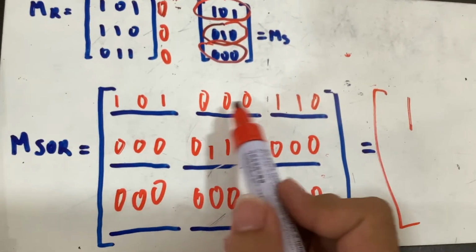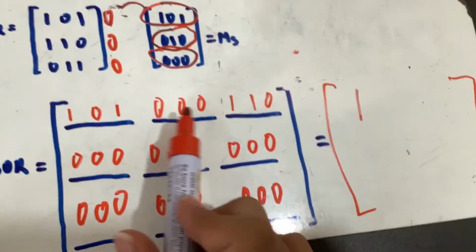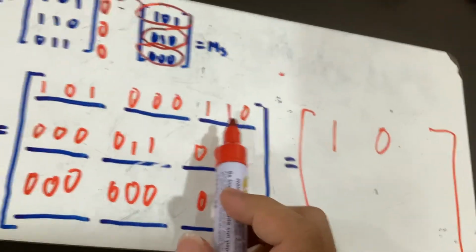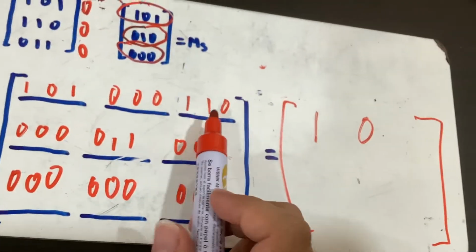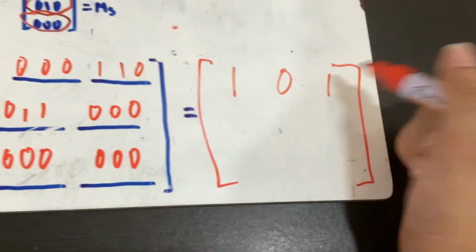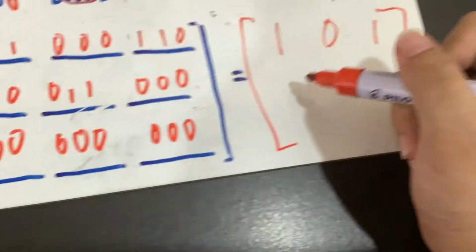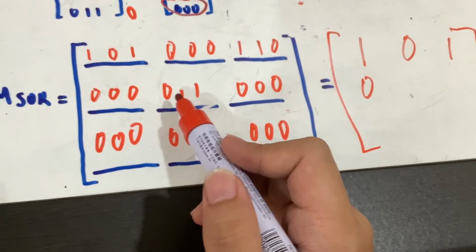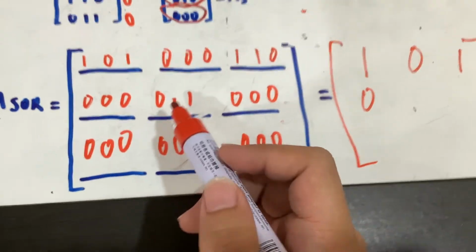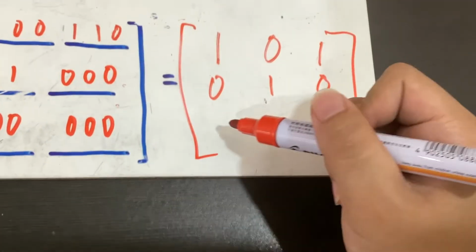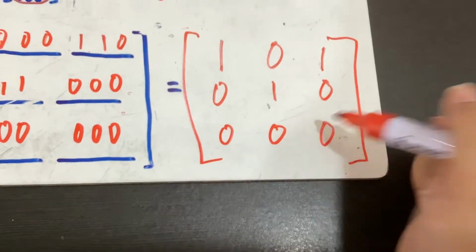Next, how many true values do we have here? We have none. All of them are zeros, therefore it's 0. How about here? How many true values do we have here? We have 2 true values, therefore we return 1. Here we have no true values, it's all 0, so it's 0. This one, we have 2 true values, so that is 1. And then this one is all 0. And we already know that all of these are 0, so we replace 0, 0, 0.